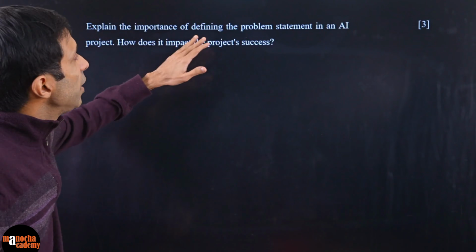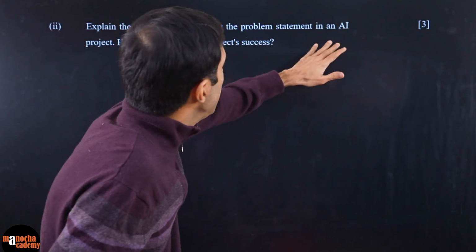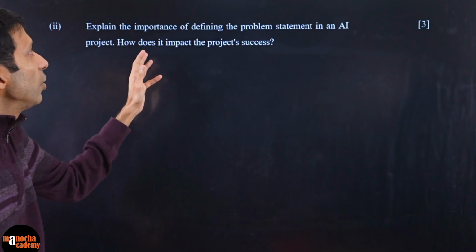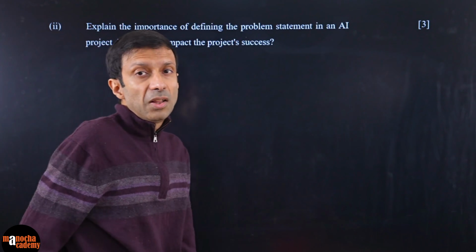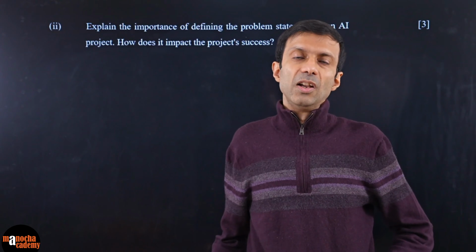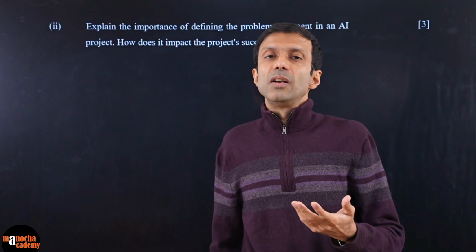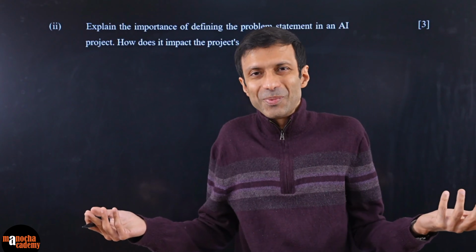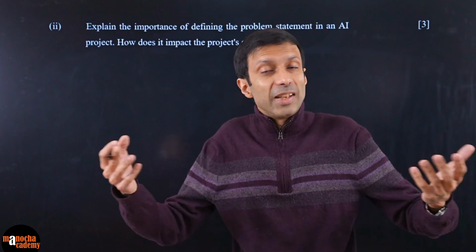Explain the importance of defining the problem statement in an AI project, and how does it impact the project success? This is the most important step, right? That we have to define our problem statement, that what are you trying to do? Otherwise, why are you doing the project? Why are you wasting your time, or the team's time?